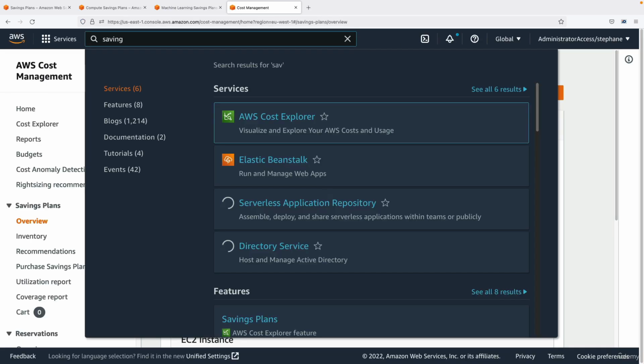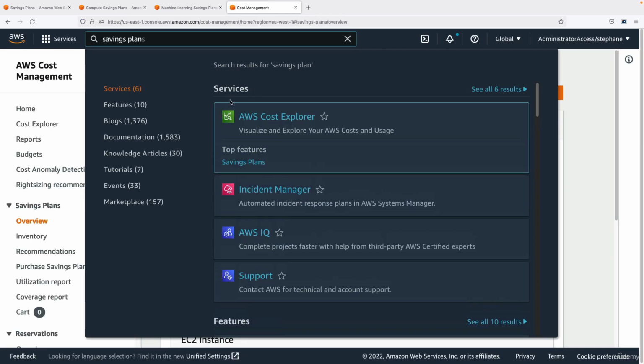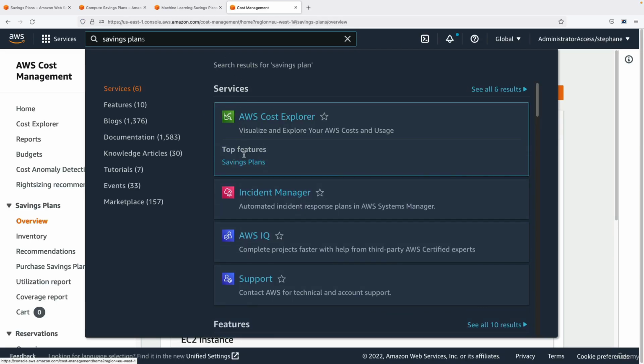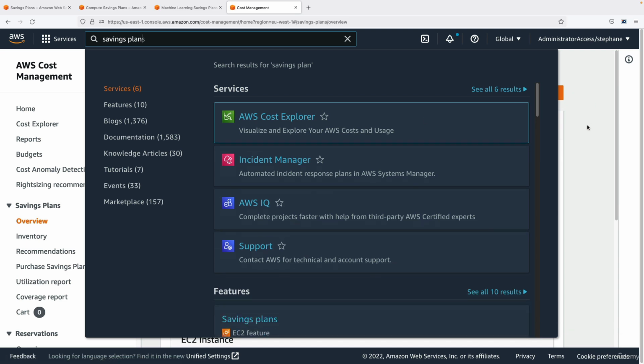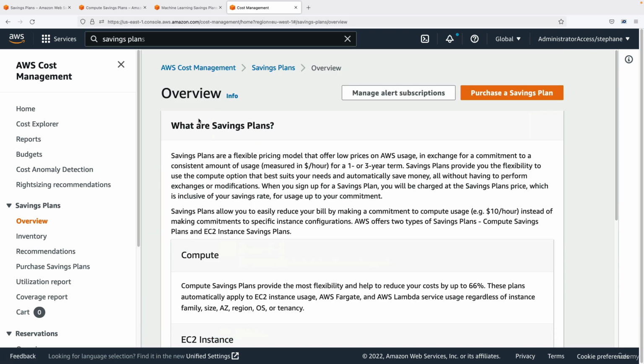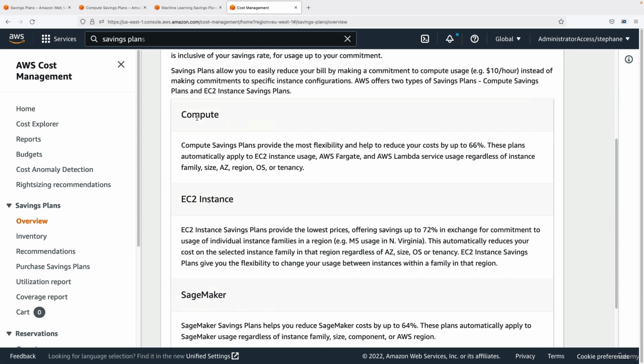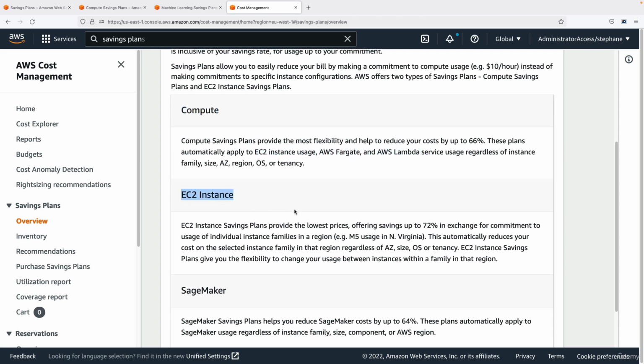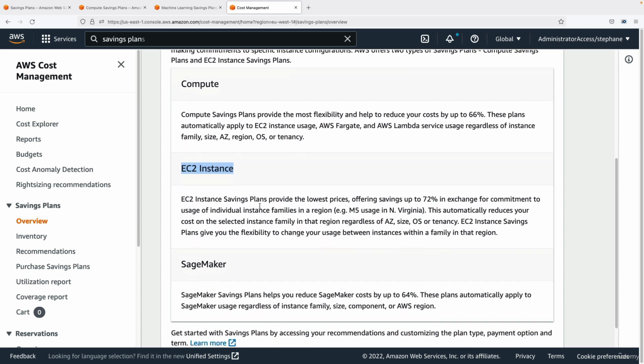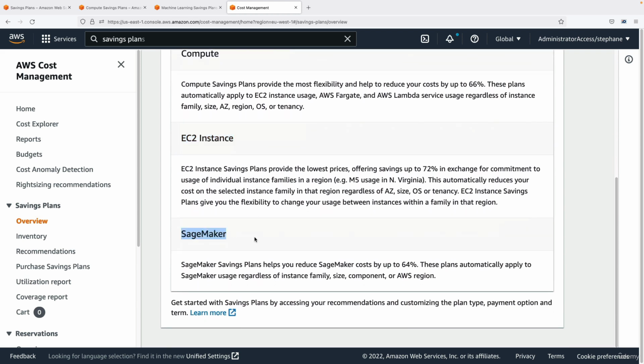So if you type Savings Plans in your services search, you go under Cost Explorer, there is the top feature, which is Savings Plans. And it takes you to this URL. And you can have a look at the fact you can purchase Compute Savings Plans, which is for Fargate, Lambda, and EC2 instances. You have EC2 Instance Savings Plans, just only for EC2 instances. And then SageMaker Savings Plans, which is the machine learning Savings Plan.